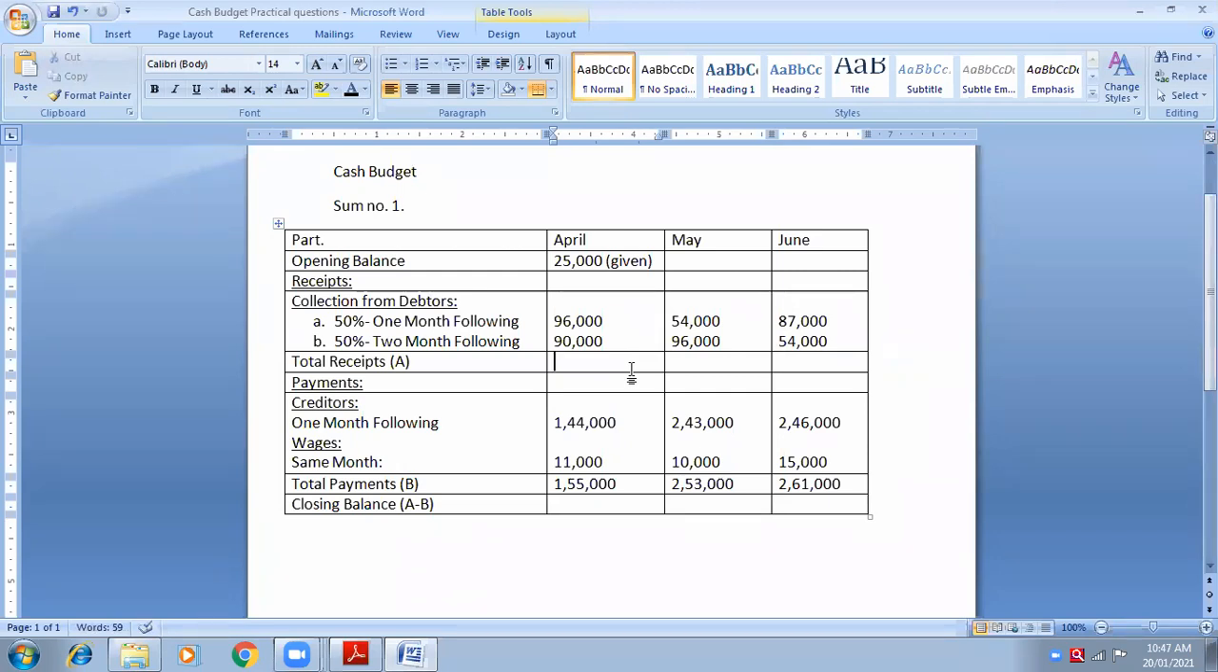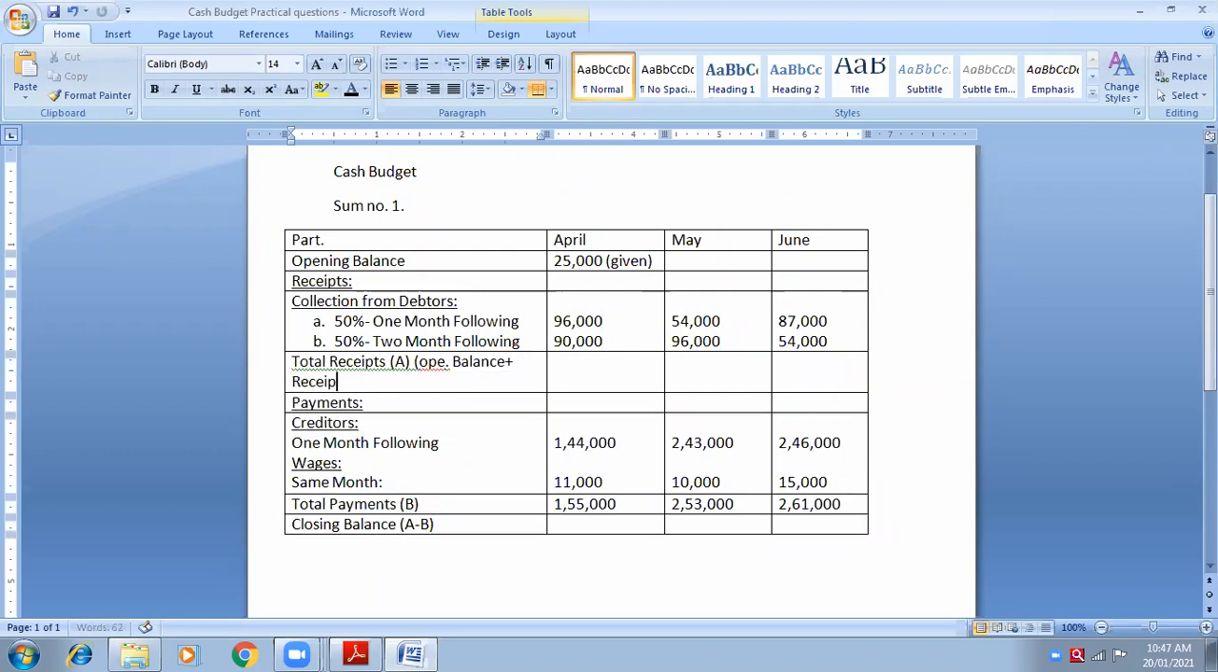What is the formula of total receipts? What is block A? Block A means opening balance. I will write it for you in the bracket: opening balance plus receipts. That will be known as block A. So now can you tell me block A?